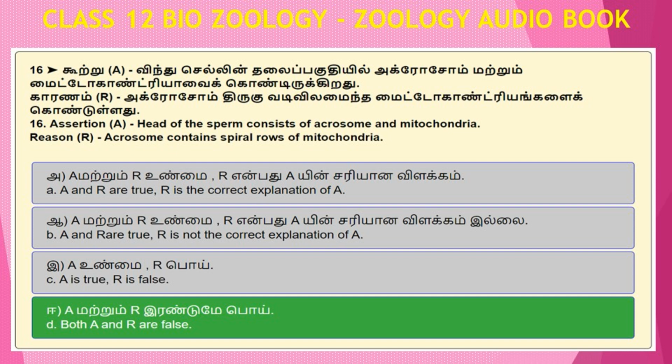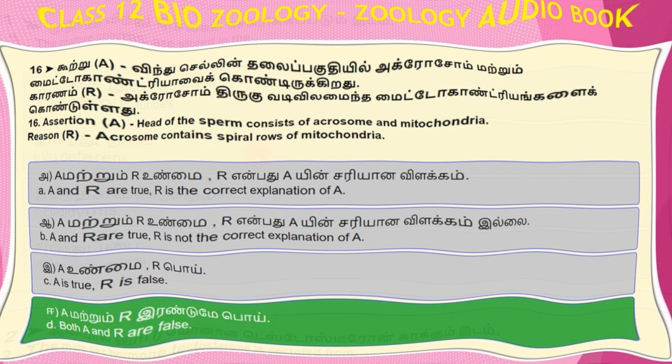Option A. Assertion and reason are true. Reason is the correct explanation of assertion. Option B. Assertion and reason are true. Reason is not the correct explanation of assertion. Option C. Assertion is true, reason is false. Option D. Both assertion and reason are false. Answer to this question number 16 is option D. Both assertion and reason are false.